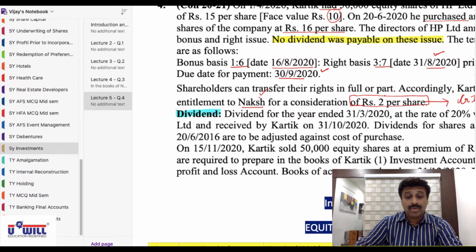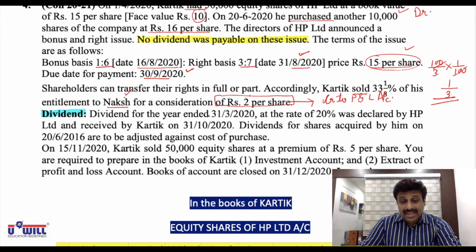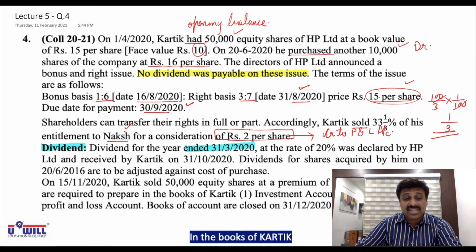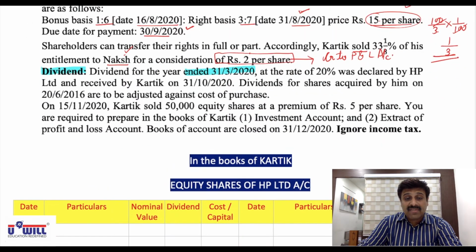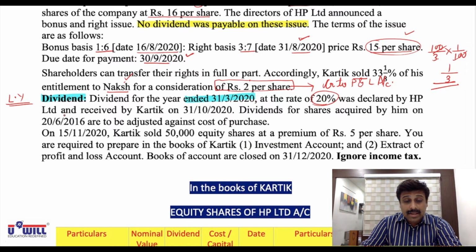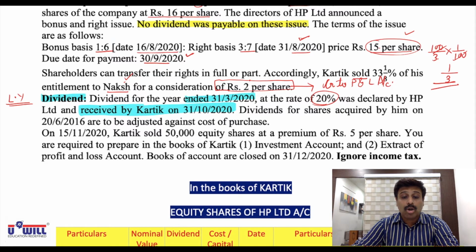So here also dividend for the year ended 31st March 20. Now year ended 31st March 20 means last year. Current year going on is from 1st April 20 onwards. So dividend for the year ended 31st March 20 means last year's dividend, at the rate of 20%, was declared by HP Limited and received by Karthik on 31st October 2020. So we have to make the entry of dividend on 31st October 2020.